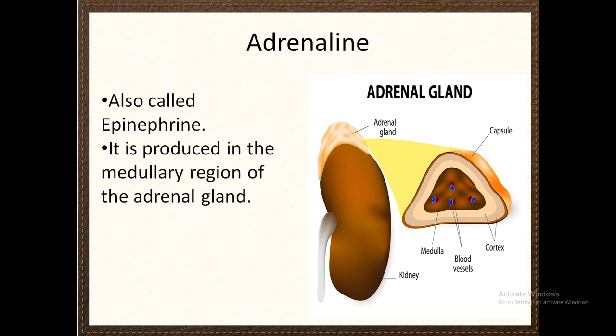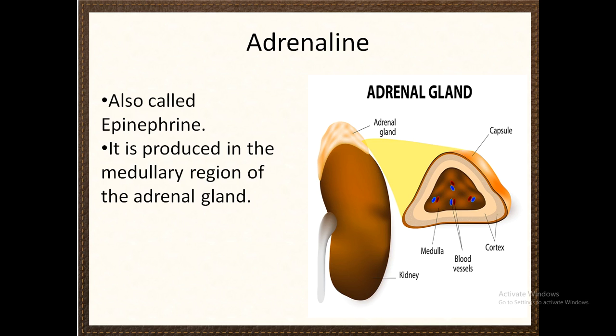An example of an endocrine gland is the adrenal gland. Adrenal glands secrete a hormone known as adrenaline, which is also called epinephrine. This hormone is secreted by the adrenal gland present on the upper side of each kidney.